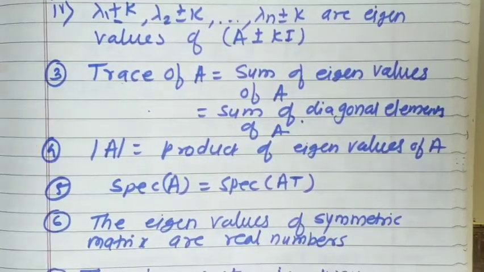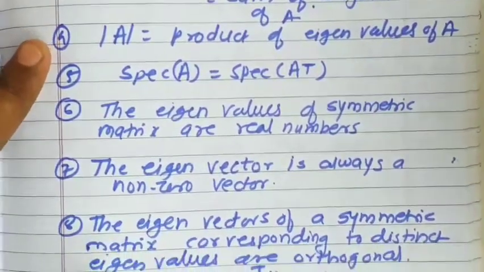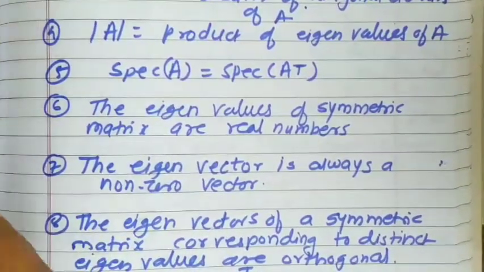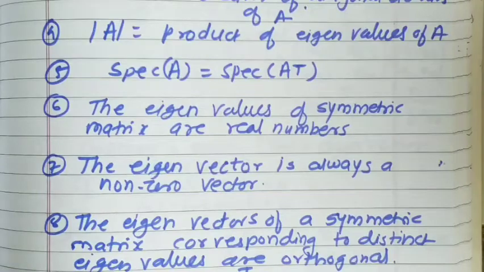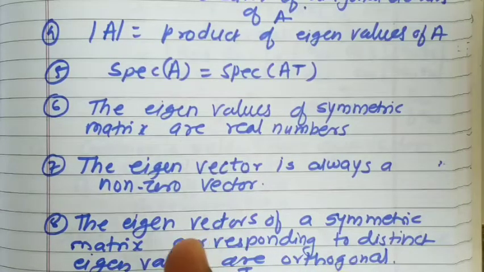Next, property number 7, the eigenvector is always a non-zero vector. This is by definition itself. This is a very important property. Whenever you do the calculation for an eigenvector, your answer should not be 0 in any case, because eigenvectors are always non-zero vectors.